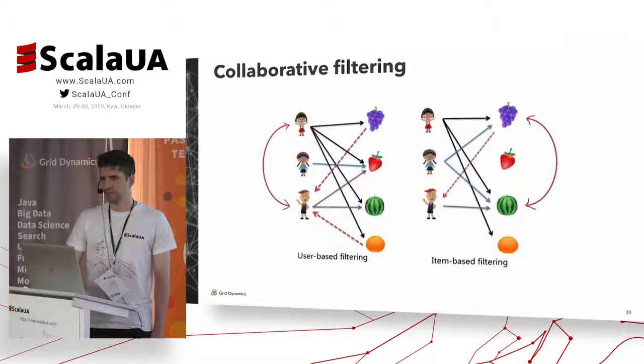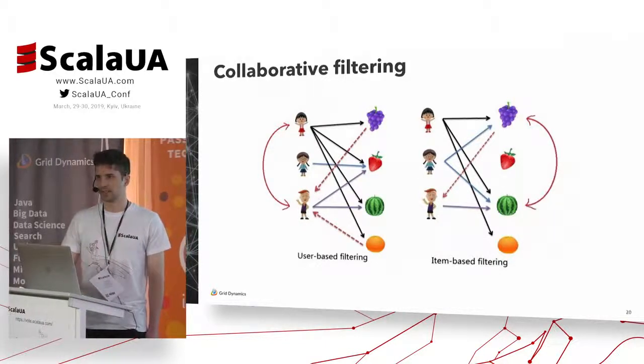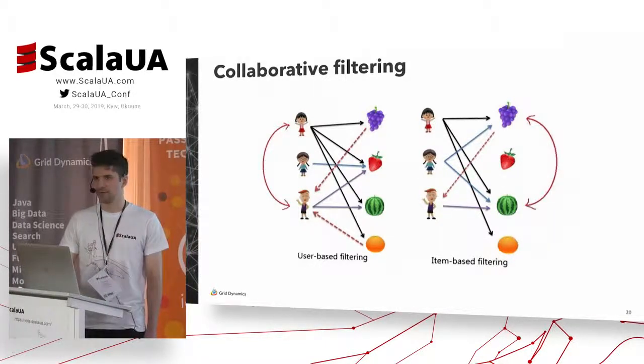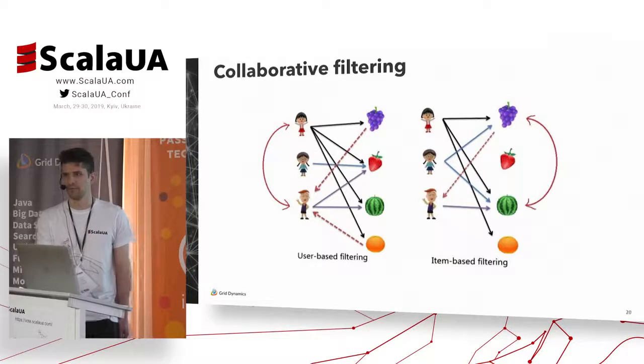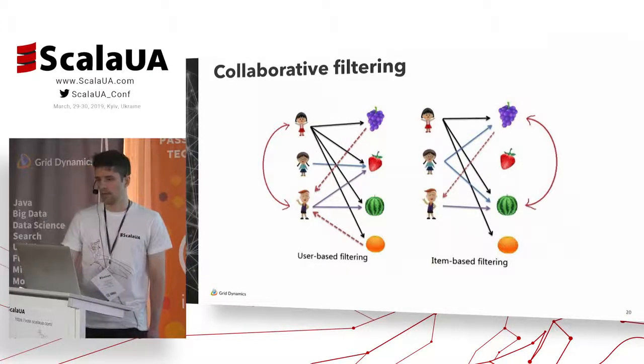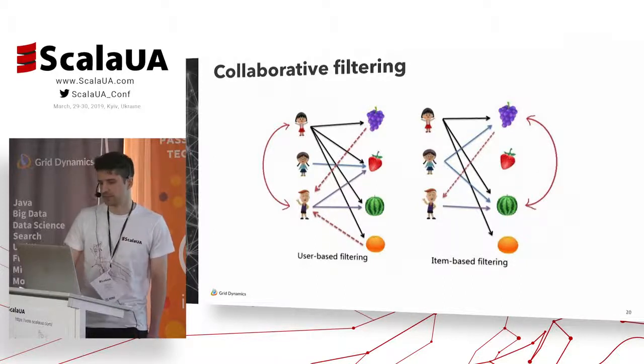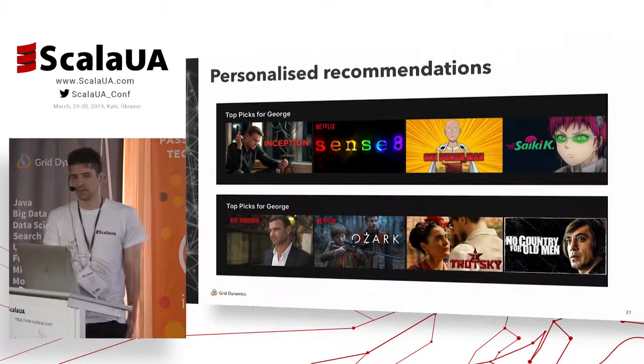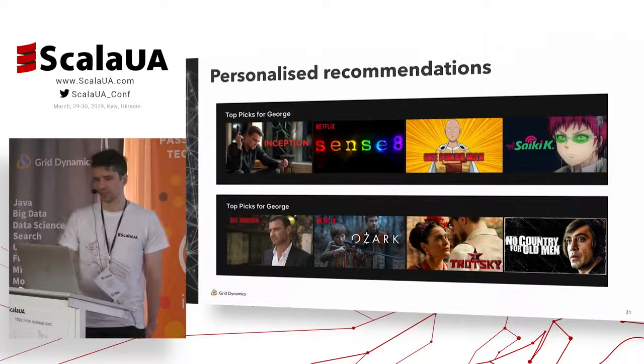So there is something in common between all these examples, one way or another: all of them analyze user behavior and feedback. And this kind of recommendation system is called collaborative filtering. Collaborative filtering includes two types of recommendations. The first type is called personalized recommendations.